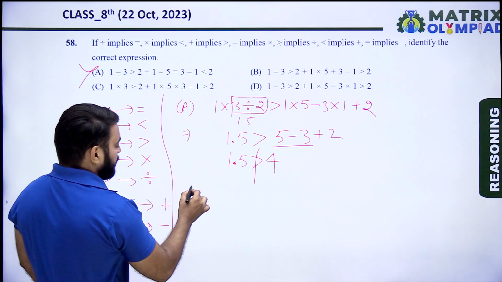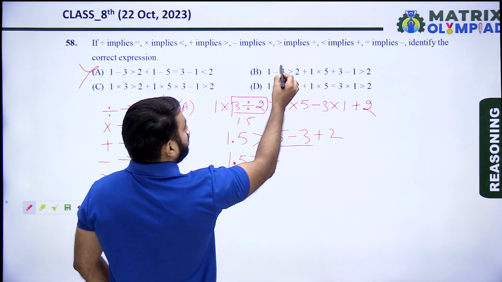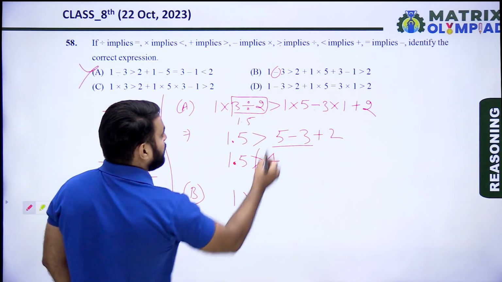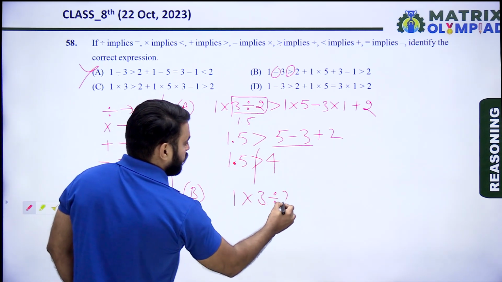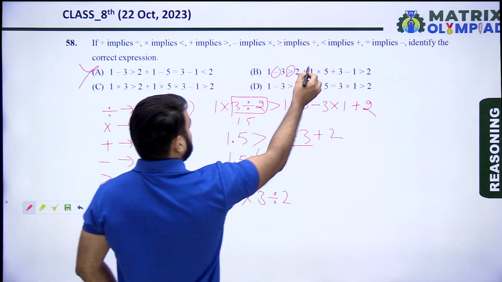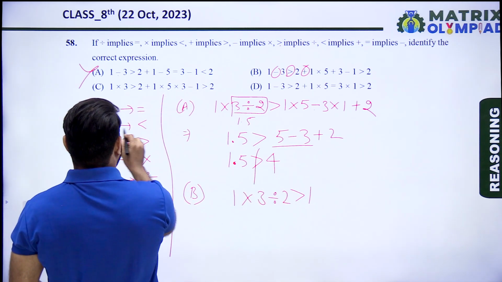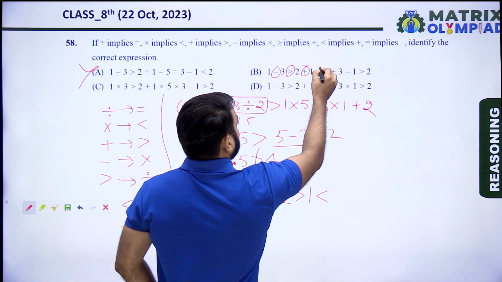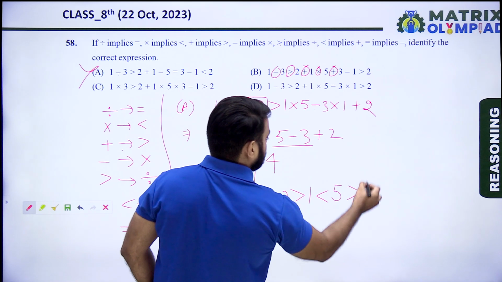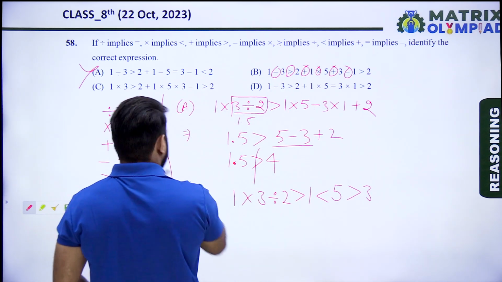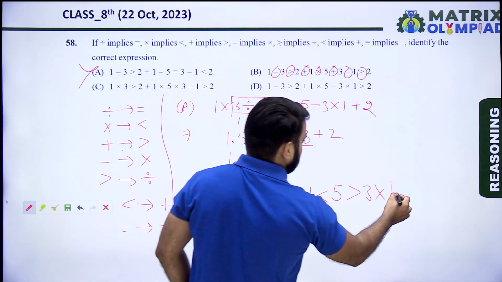Now taking option B. According to option B, 1. So minus means multiply, 3. Greater than means divide, 2. Plus means greater than, 1. Multiply means less than, 5. Now plus means greater than, 3. Minus means multiply, 1. Greater means divided by 2.